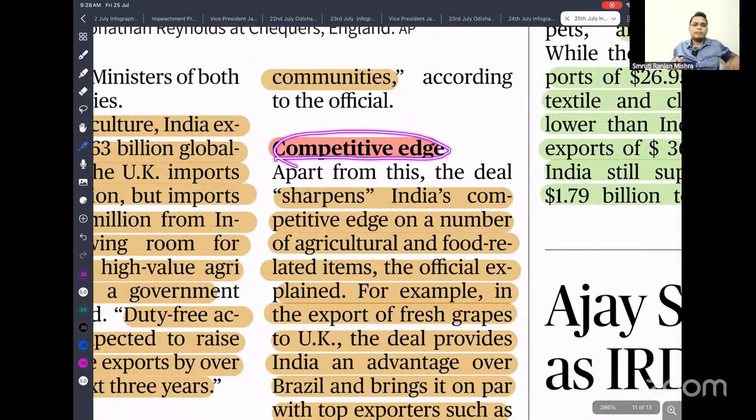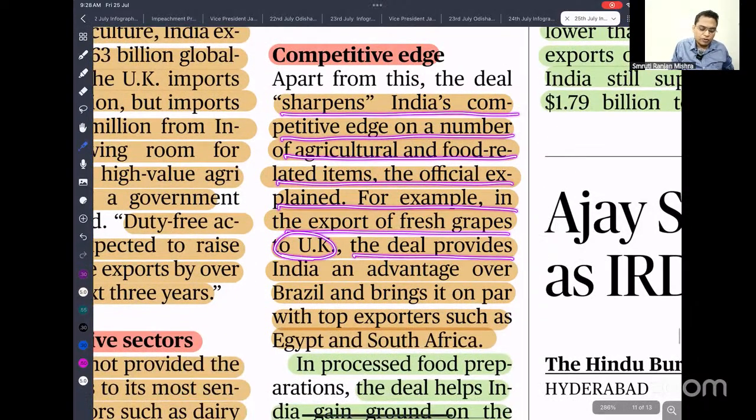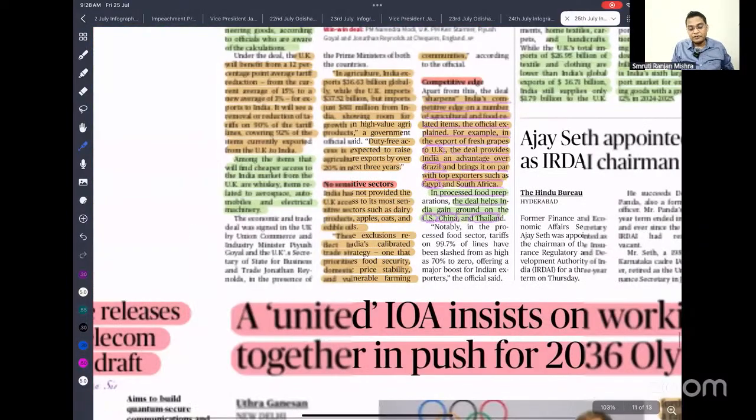So on competitive edge, we are negotiating: these are the goods where the UK has a competitive advantage, and these are the goods where India has a competitive advantage. Whenever we have a free trade agreement, the two complement one another. It sharpens India's competitive edge on a number of agriculture and food-related items, officials explain. For example, in export of fresh grapes to the UK, the deal gives India an advantage over Brazil and brings it on par with top exporters such as Egypt and South Africa. In processed food, the deal helps India gain ground on the USA, China and Thailand. So this is the benefit we can expect.